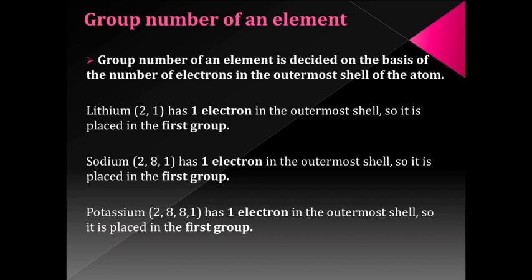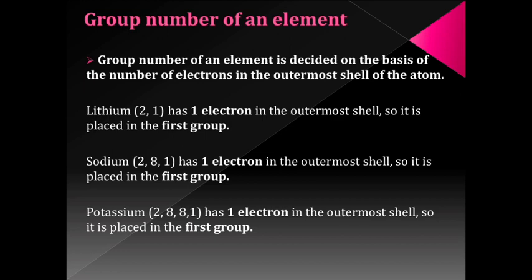The atomic number of lithium is 3. Its electronic configuration is 2,1. It contains 1 valence electron. So, it is placed in the first group. Sodium. Atomic number of sodium is 11. Its electronic configuration is 2,8,1. It has 1 electron in the outermost shell. That means the number of valence electrons is 1 and it is placed in the first group.